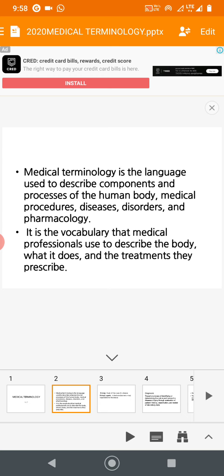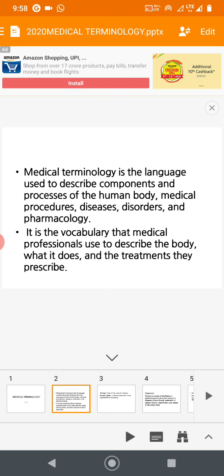It is nothing but a language used to describe components and process of human body, medical procedures, diseases, disorder, and also in pharmacology and other allied fields. So medical terminology, it is a language.